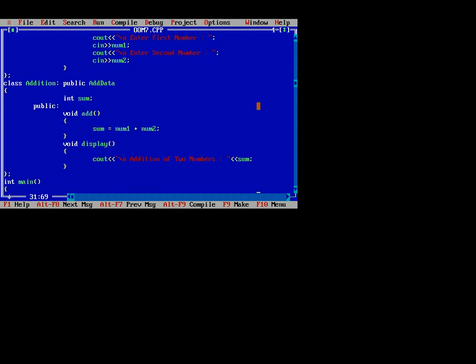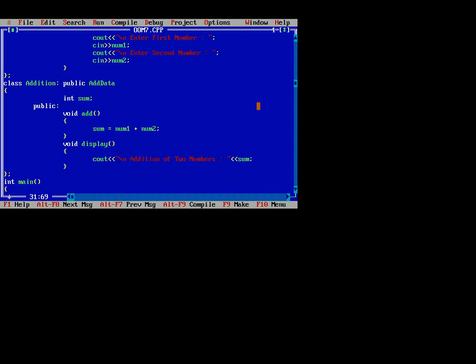In the next class we have to define the addition, that is the next derived class is addition. In addition we have to derive the properties of the base class. We derive the properties of the base class by using the colon operator. So by using the colon operator we have to access the properties. Addition is the name of the derived class and we have to access the property of the base class.